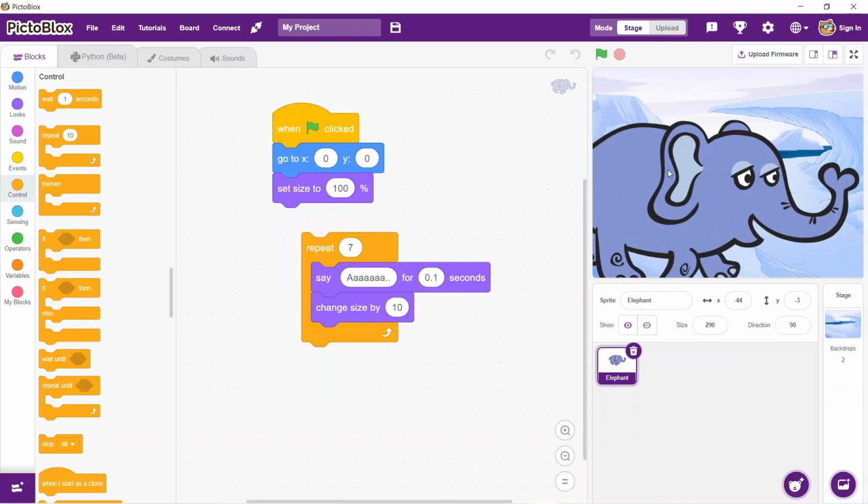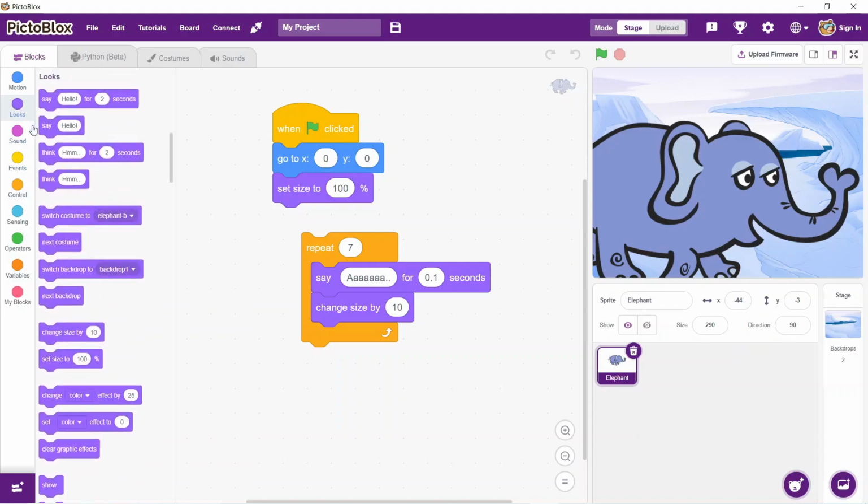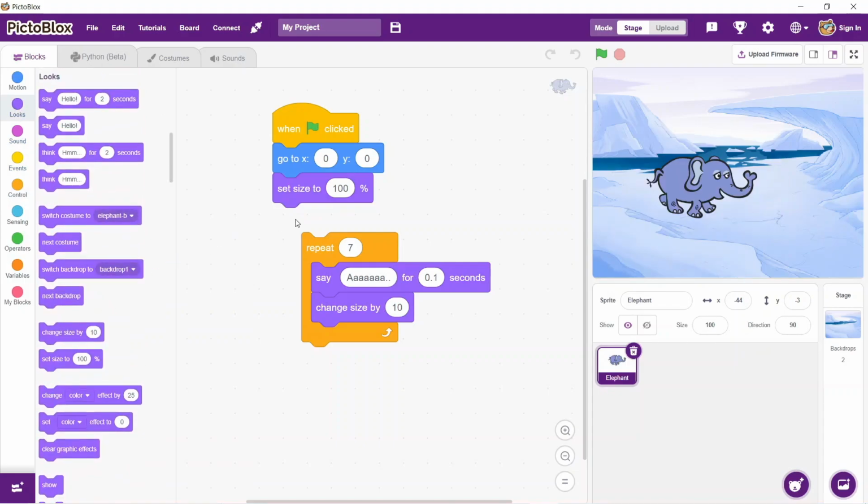Now the elephant looks too big. We want it to get back to the normal size. So we are supposed to just simply click on the instruction set size to 100%. Once we do that, it will get back to the normal size.